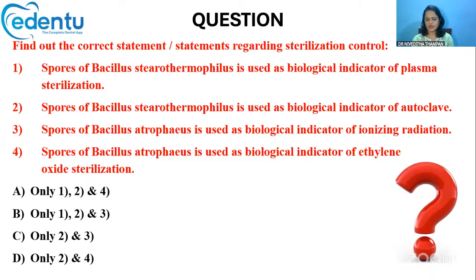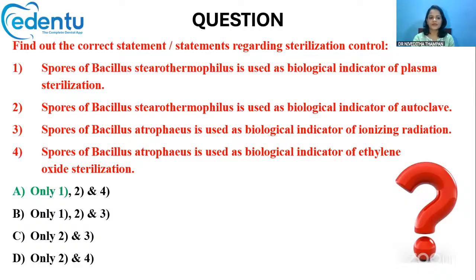Alternatively, I think there were questions on sterilization being asked. The spores of Bacillus stearothermophilus are used as a biological indicator of plasma sterilization, or Bacillus stearothermophilus spores are used as a biological indicator for autoclave, or Bacillus pumilus is used as a biological indicator of ionizing radiation, or Bacillus atrophaeus is used as a biological indicator of ethylene oxide sterilization. Which of the following statements are true or correct?